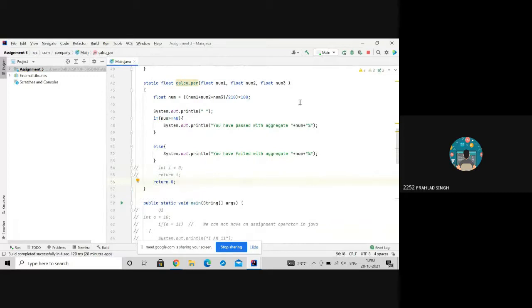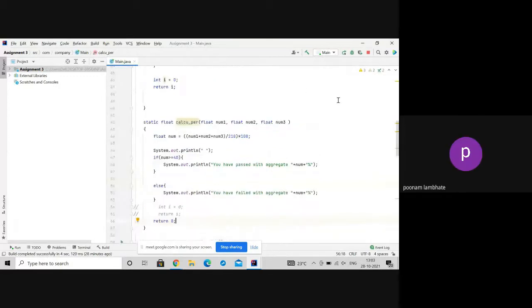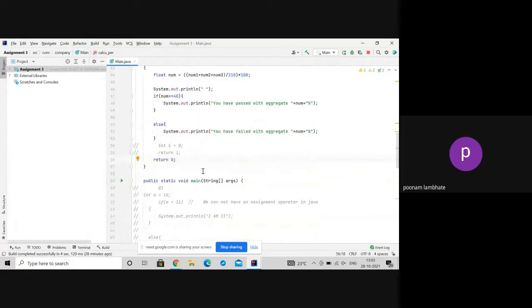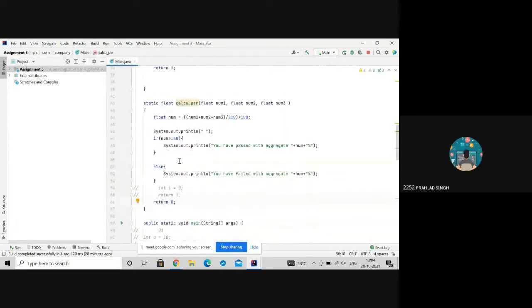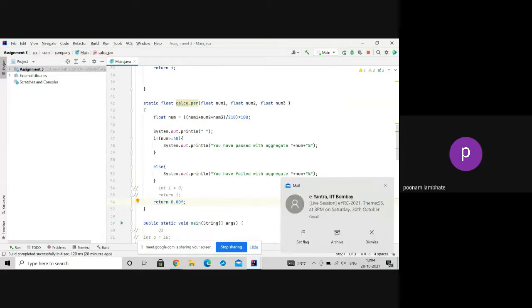I will just try to run this. Because your return type is float, right? I can see float over there. Yes, float. Actually, I wrote static float. Make it int because you're returning 0. Maybe if I try to write 0.00? Yeah, you can try that. Write F also at the end. Small f. Yeah. Okay.